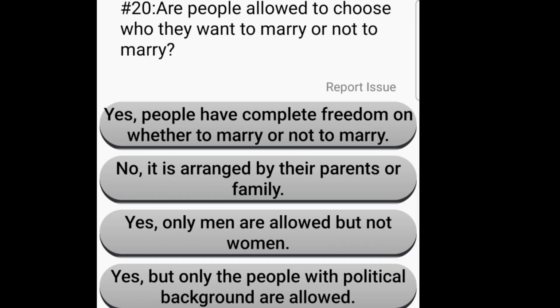Are people allowed to choose who they want to marry or not to marry? Yes, people have complete freedom on whether to marry or not to marry. No, it is arranged by their parents or family. Yes, only men are allowed but not women. Yes, but only people with a political background are allowed. Yes, people have complete freedom on whether to marry or not to marry.